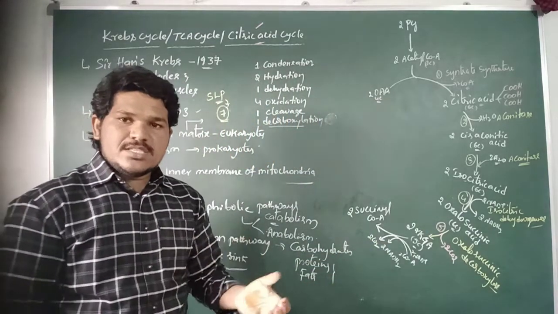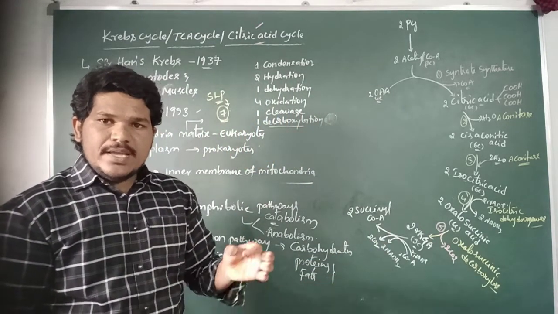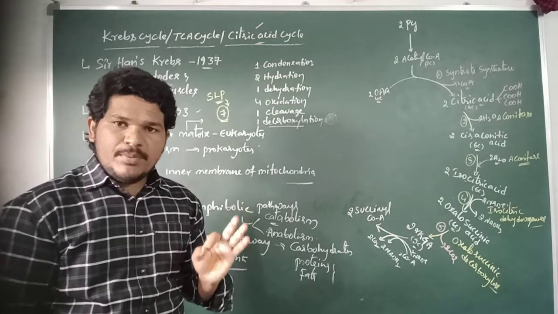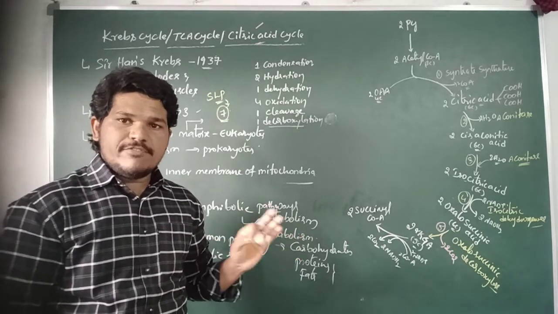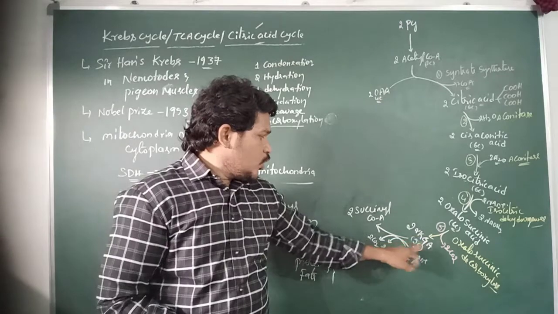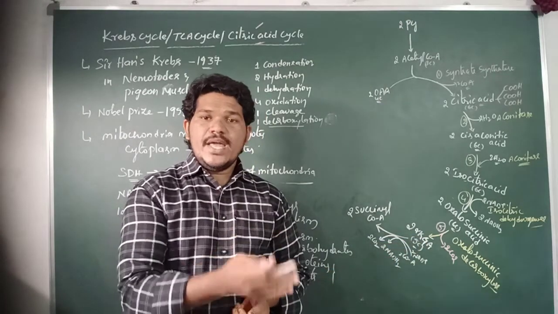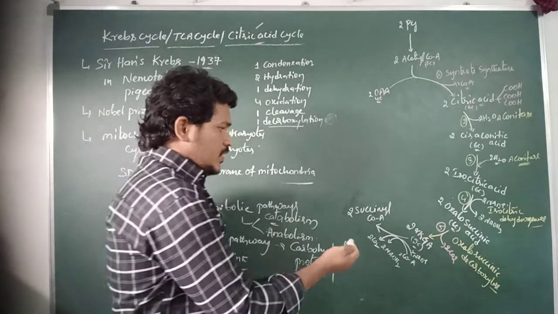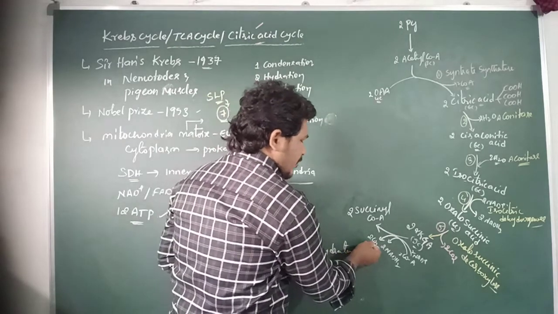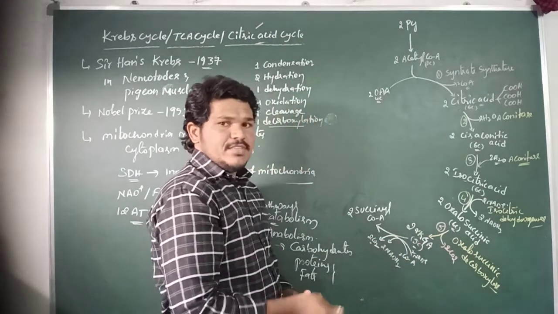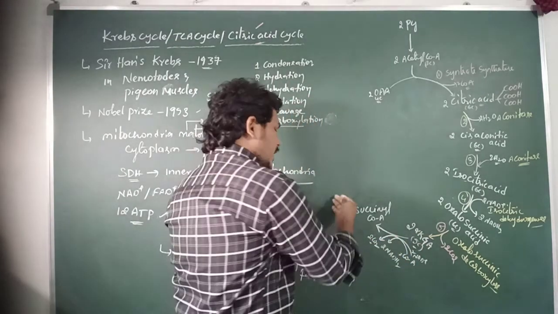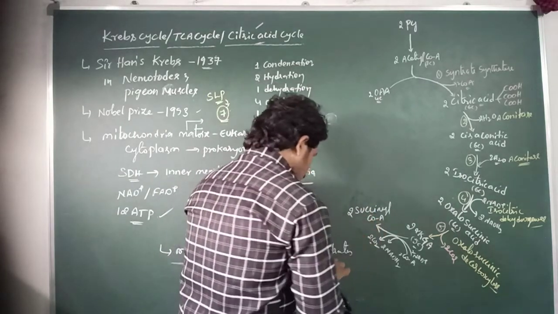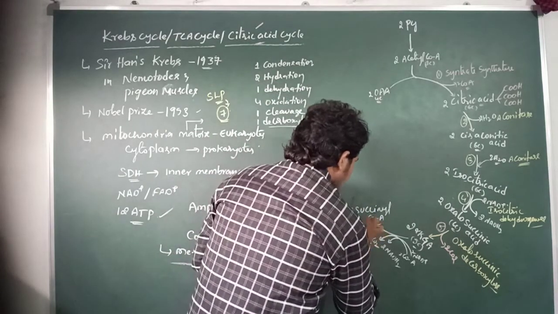So at the 6th step of the Krebs cycle, two molecules of carbon dioxide are also released from the alpha ketoglutaric acid. So here, due to the release of carbon dioxide from the alpha ketoglutaric acid, which is a 5-carbon compound, the 4-carbon compound succinyl CoA is produced.